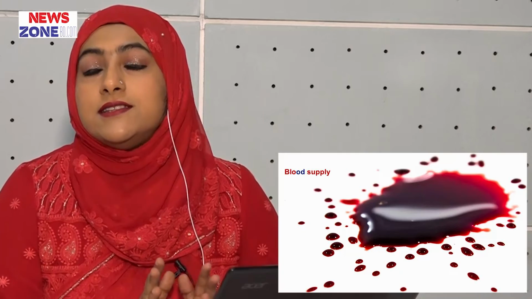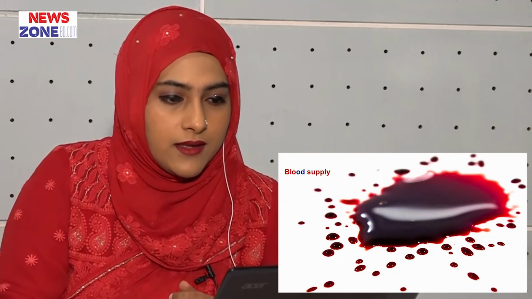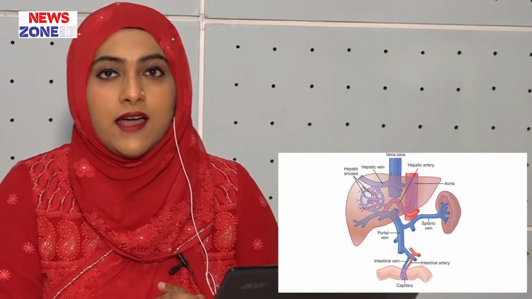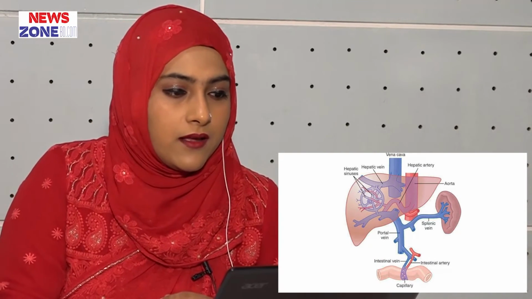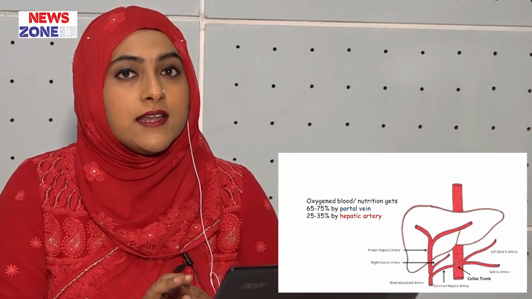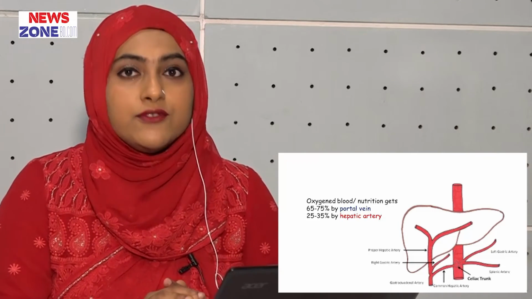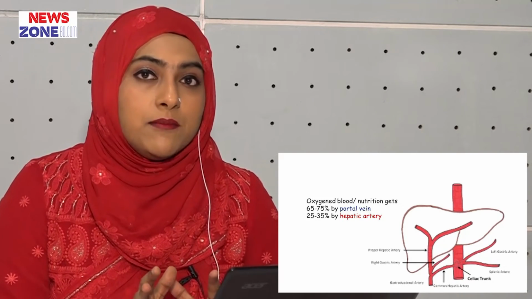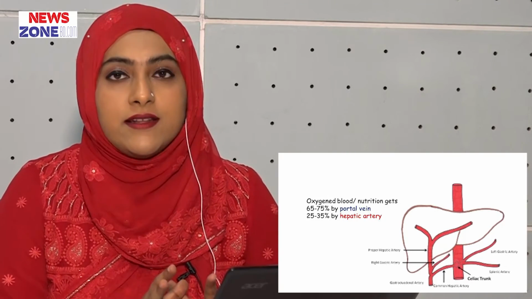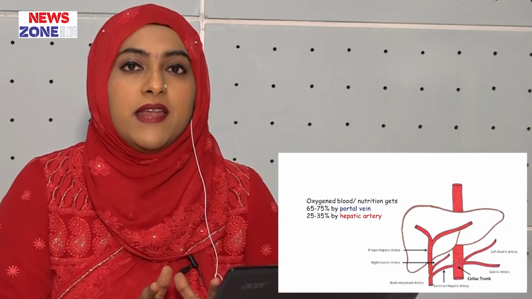Very, very important is the blood supply of the liver, or the nutritional supply of the liver. The liver is supplied by the hepatic artery and the portal vein. 25 to 35% of the oxygenated blood is carried by the hepatic artery to the liver, and 65 to 75% of the deoxygenated blood is carried by the portal vein. But all of the nutrients are carried by the portal vein from the intestine and spleen.